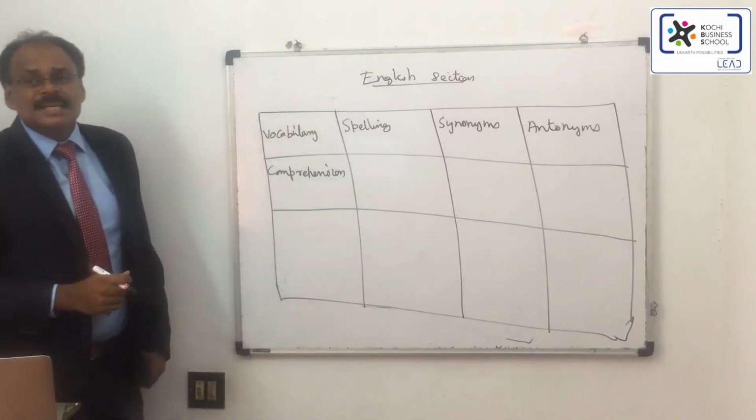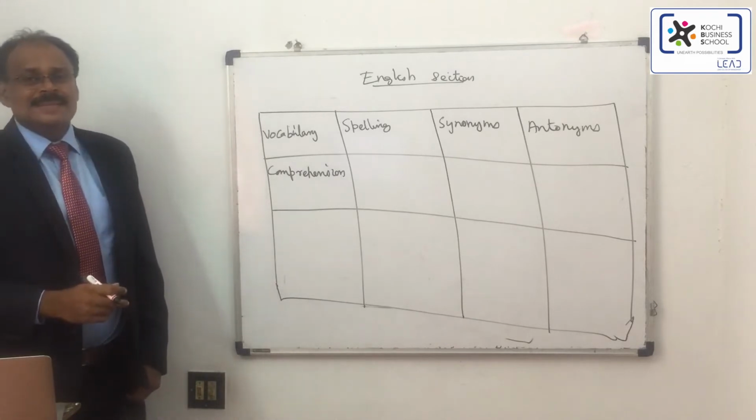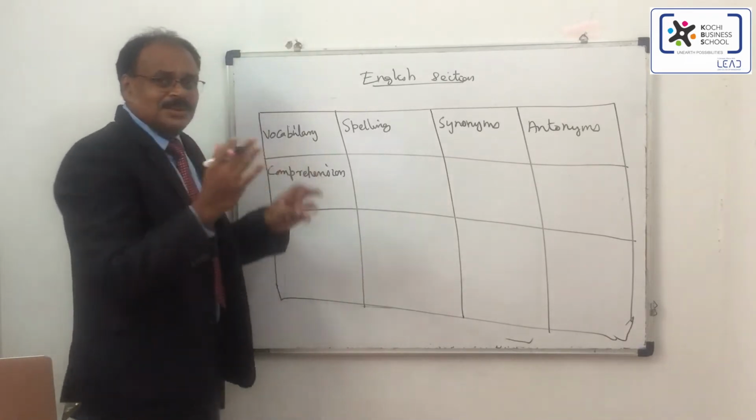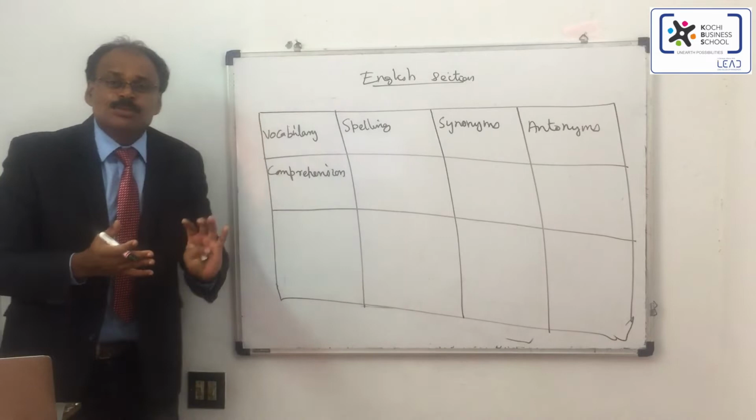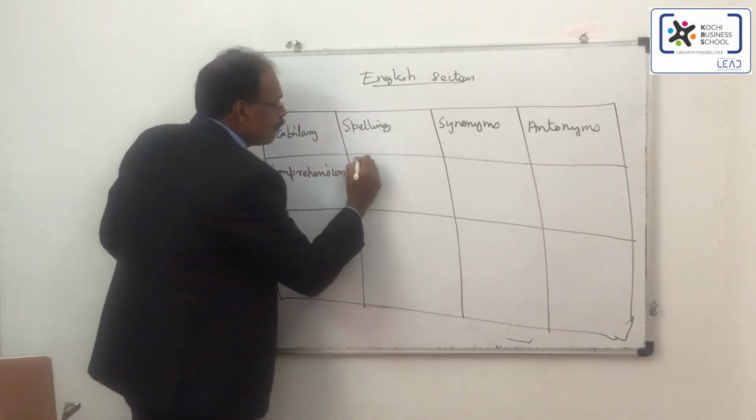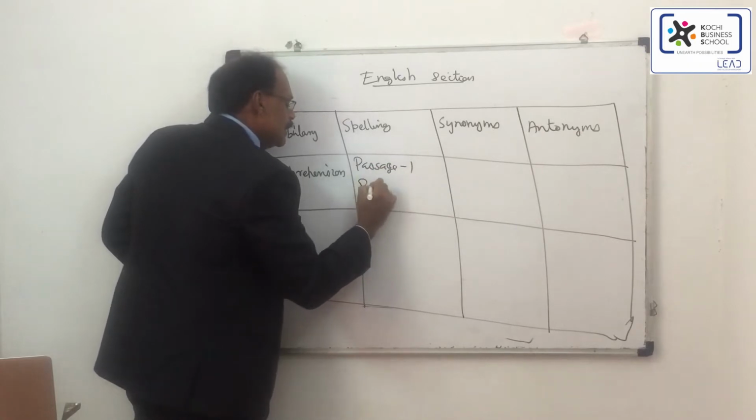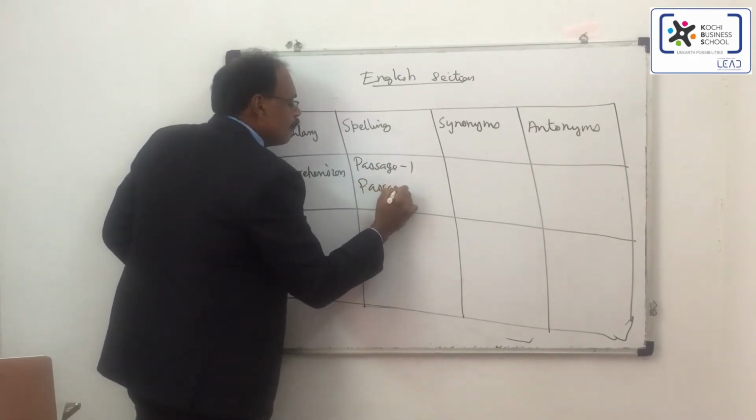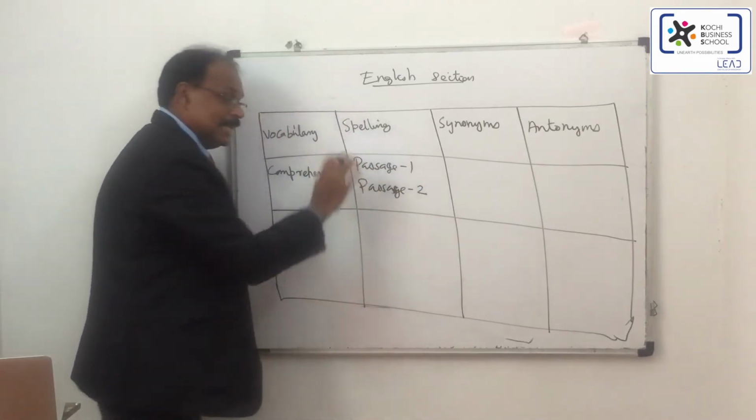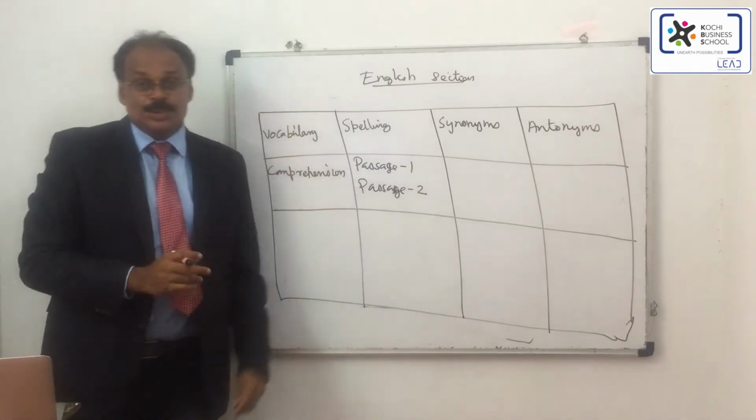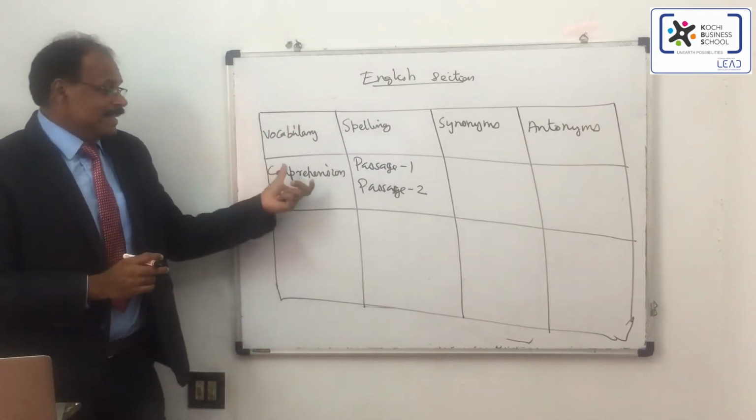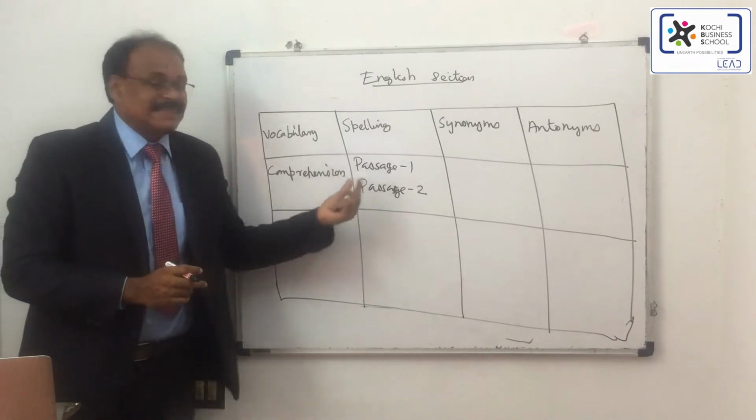In comprehension, you will get 2 passages. You will have 2 sets of passages, passage 1 and passage 2. And for each passage you will have 5 questions. So that's a bit easy, comprehension passages.